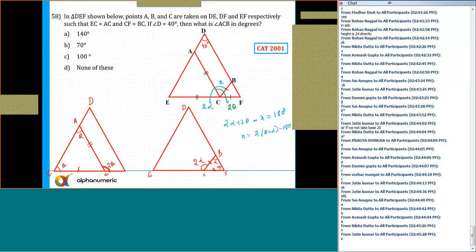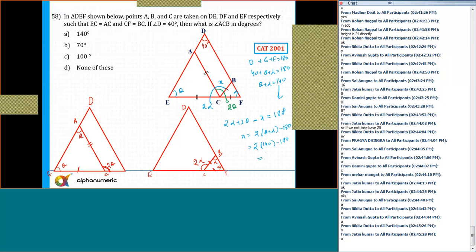And in triangle DEF, what about angle D? Since we have taken this as theta and this as alpha, D plus E plus F is 180. So D is 40, E is equal to theta, F is equal to alpha, and it is equal to 180. So theta plus alpha is equal to 140. Substitute it here.